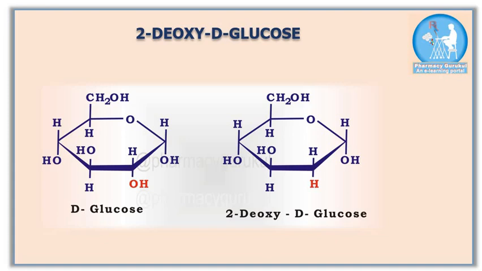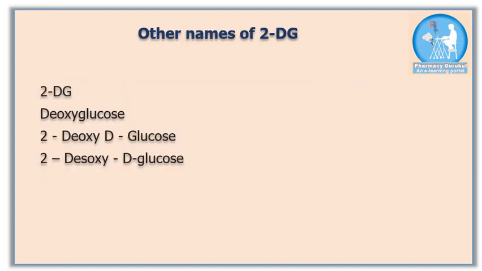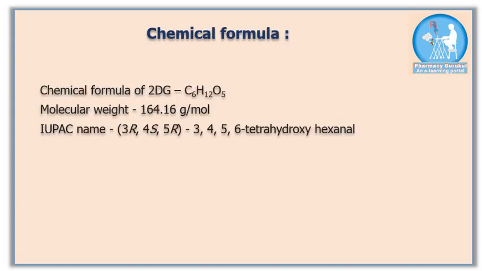I hope you guys are well aware of the dextro and levo forms of organic compounds. Some other names of 2-DG are deoxyglucose, 2-deoxy-D-glucose and 2-desoxy-D-glucose. The chemical formula of 2-DG is C6H12O5